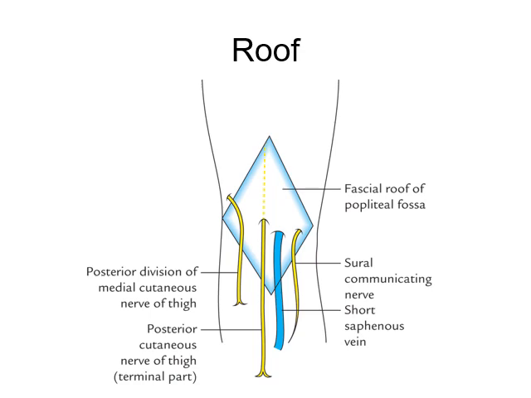So the fascia of the roof of the popliteal fossa. Here this is the short saphenous vein, the sural communicating nerve, the posterior cutaneous nerve of the thigh and the posterior division of the medial cutaneous nerve of the thigh. This is the roof of the popliteal fossa, nothing but the posterior wall.